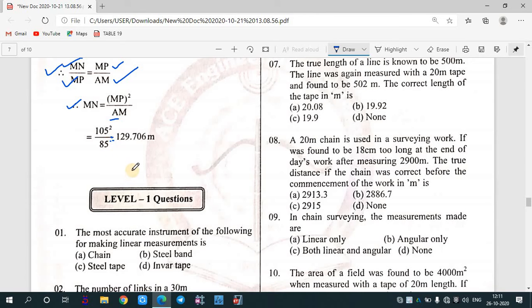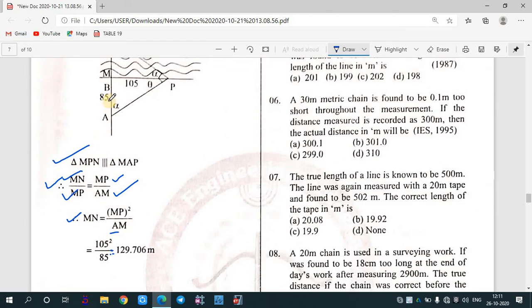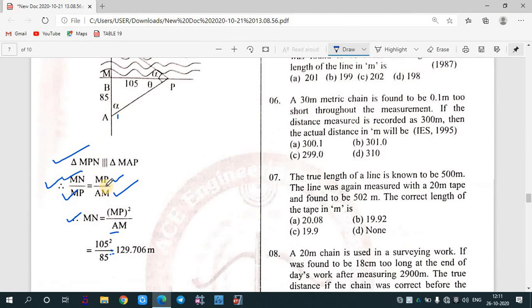This is the final value which we need to calculate, because we are considering MN by MP. If you represent this side by MP, then MP by AM. We need to calculate the value of MN, so we will take MN on the left hand side and multiply MP on the right side. It will become MP square divided by AM. So 105 square by 85 equals 129.706.